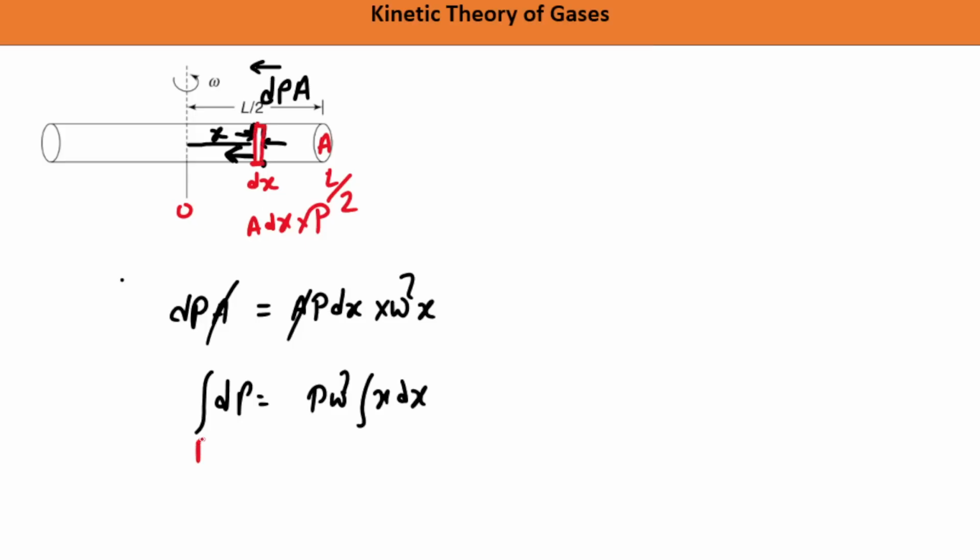So dp, let's say here pressure is P naught. So this is P naught to P. Let's say at any random point it is P, or we can say at x equal to L by 2 I have taken P. So x is equal to 0, then P is equal to P naught, and x is equal to L by 2, then I have taken P equal to P. Okay, so this is this.